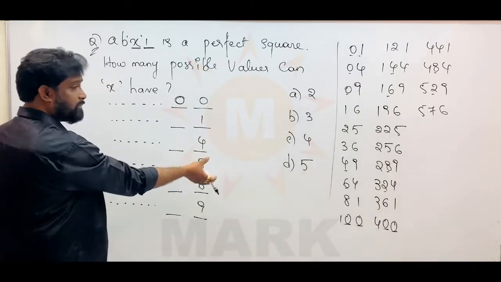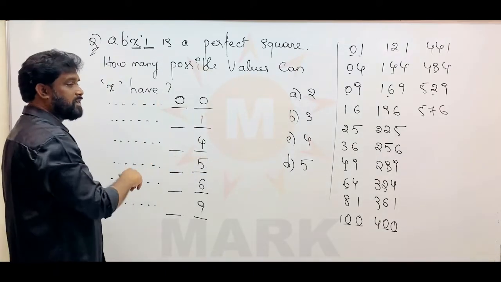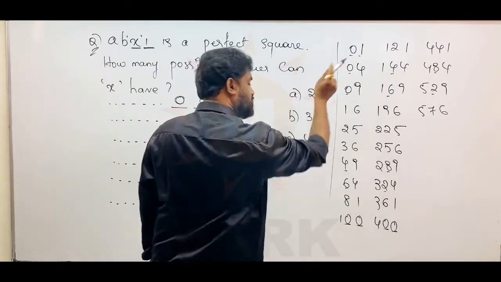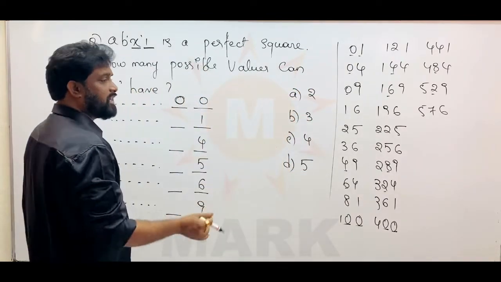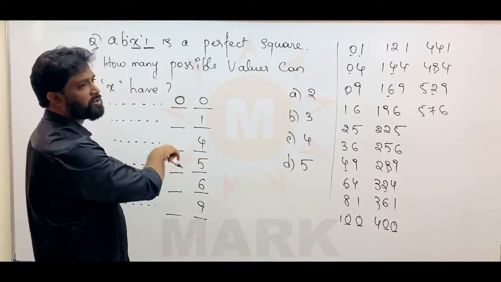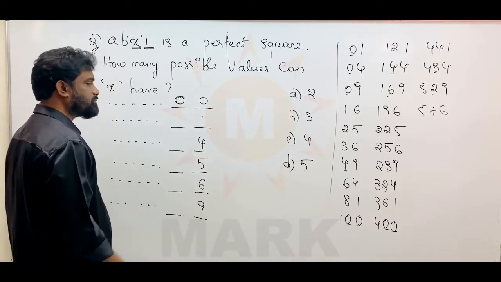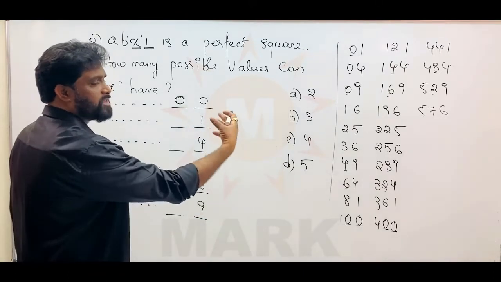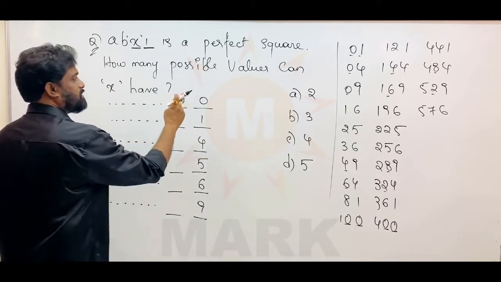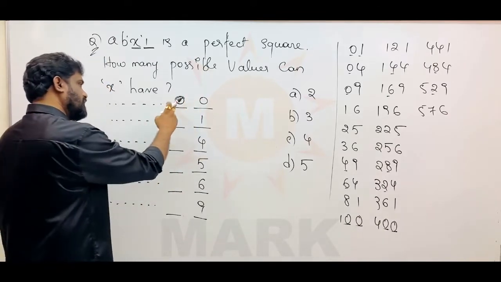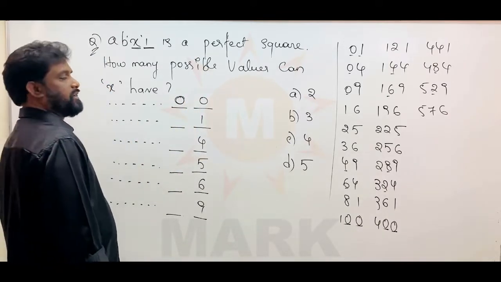The logic is starting from the units place. Sir, in 900 there is another 0 in the hundreds place also? That we will see later. I am starting from the units place, and what is the fate of the tens place? That is what I am telling. So our origin of logic is from the units place here. If the units place has 0, then the tens place also will be 0, right?